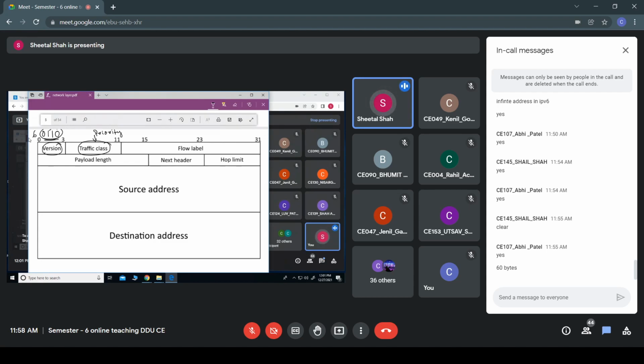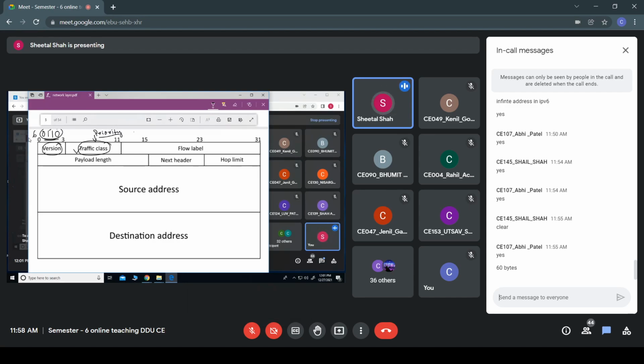So in this traffic class, based upon the type of frames, or the type of the datagram, it has to provide the priority of this particular packet, so that whenever a congestion occurs, it decides which packet has to be dropped from the network. So based upon that, we have this traffic class.